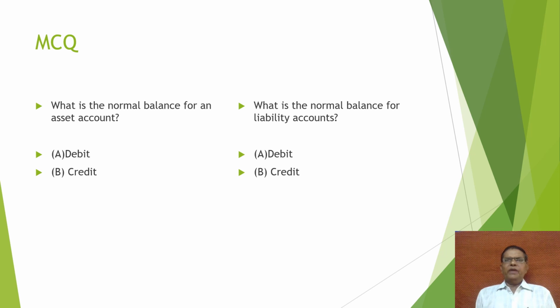If we have purchased on credit, we credit the party account. So the correct answer is debit, A. Next question: what is the normal balance of a liability account? Liability account balances are always credit balances. So the correct answer is B.